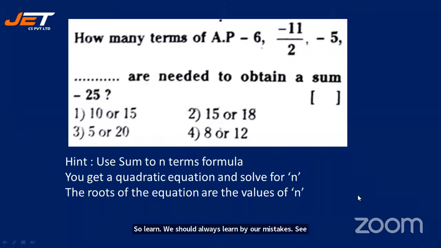How many terms of the AP minus 6, minus 11 by 2, minus 5, and so on are needed to obtain a sum of minus 25? So here you should use your time starts. Being the first question we'll do as usual. You can use the sum to n terms formula. Then you will get a quadratic equation and then solve for n. The roots of the equation are the values of n. All right. So being the first question, let's solve it for you.